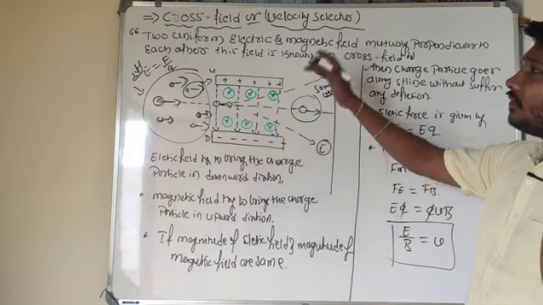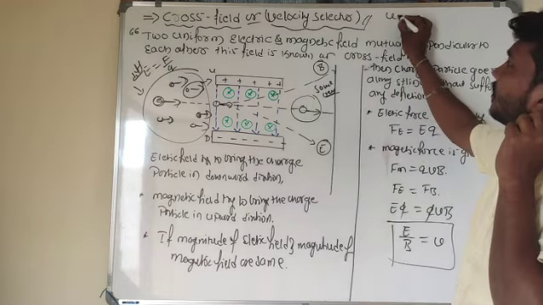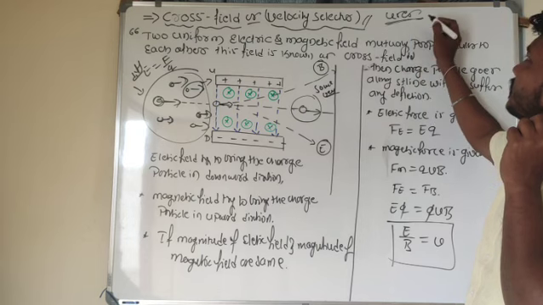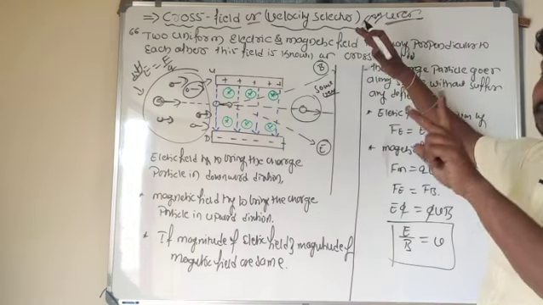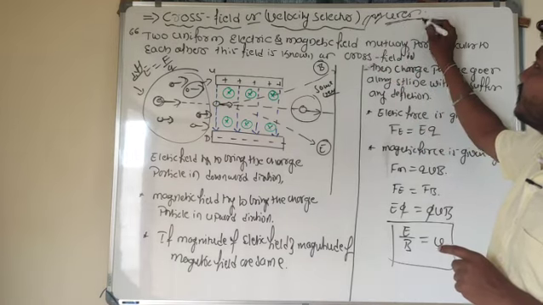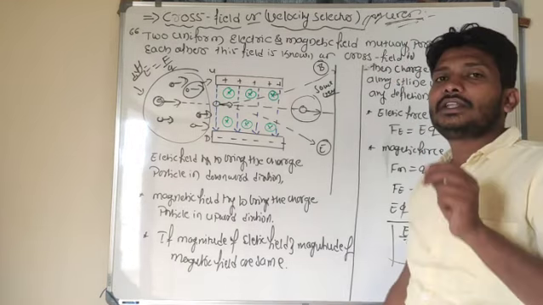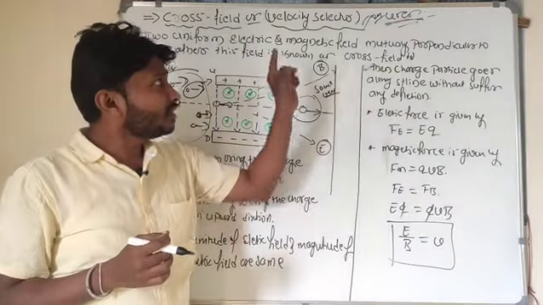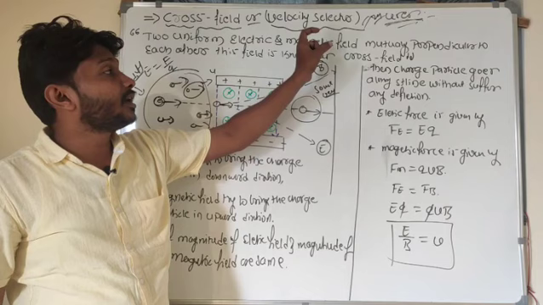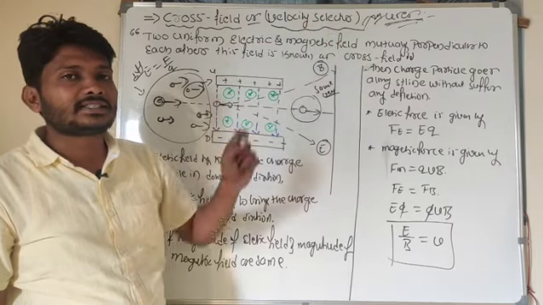Then what is the use of this cross field or velocity selector here? This is important for 2 marks. Velocity selector or cross field, they may ask for 3 marks. Uses of velocity selector or uses of cross field, they will ask for 2 marks in the theory examination, right? Then it's time to understand the uses of the velocity selector.